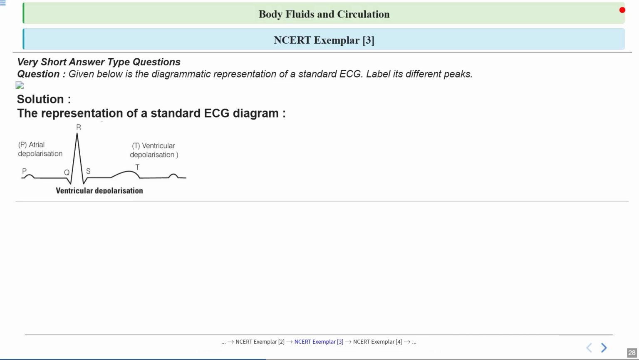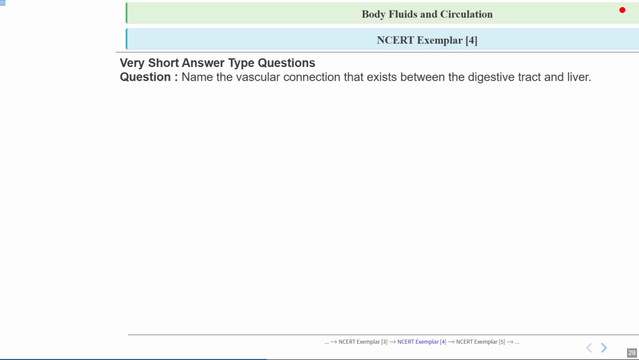To sum up, understanding the ECG and its labeled peaks helps us understand how the heart's electrical system controls its pumping action. So remember, each peak tells about a different part of the heartbeat. This knowledge is essential for diagnosing heart problems and understanding how the circulatory system works.